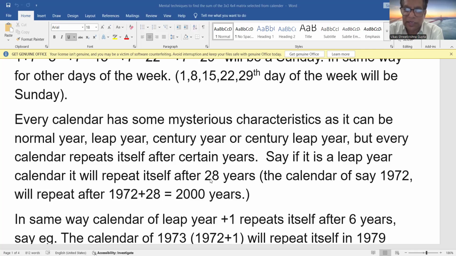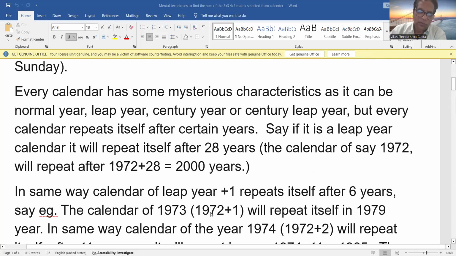When I say a century leap year, it means the century year should be divisible by 4. Say 400, 800, 1200, 1600, 2000, 2400, 2800. These are all century leap years, meaning numbers which are divisible by 4 and ending with 00.